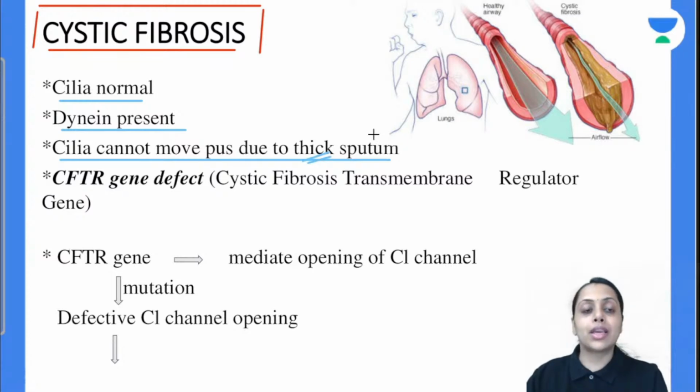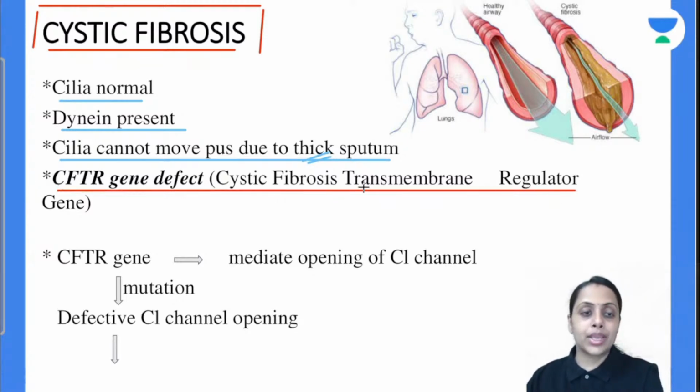Why is the sputum thick? Because out here we have this cystic fibrosis transmembrane regulator gene defect, CFTR gene defect. Because of the CFTR gene defect, what will happen? Sputum is thick and that is going to cause this cystic fibrosis.